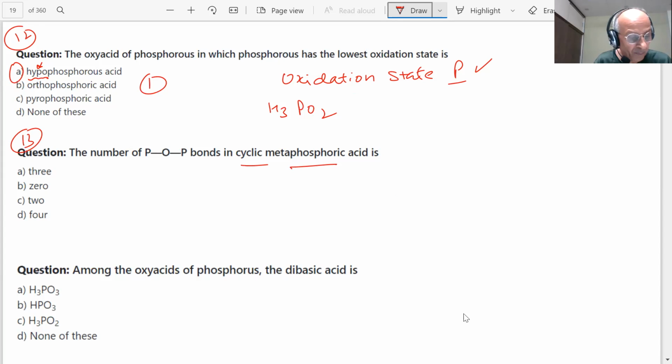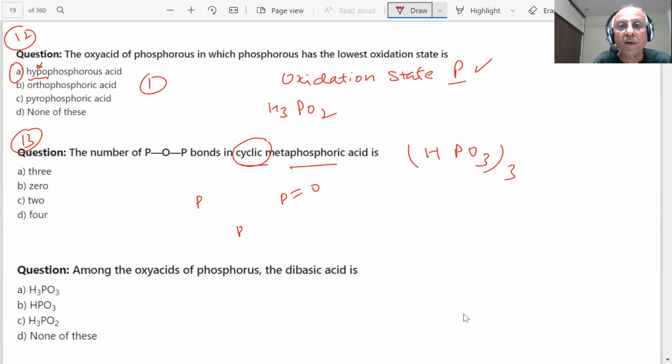It should be HPO3 whole thrice. Cyclic meta, HPO3 whole thrice. So it is cyclic, student. How many phosphorus are there? You have 3. 1, 2, and 3 phosphorus.